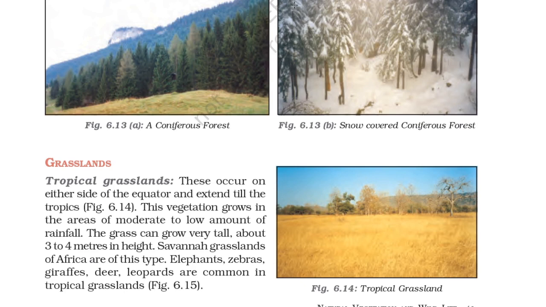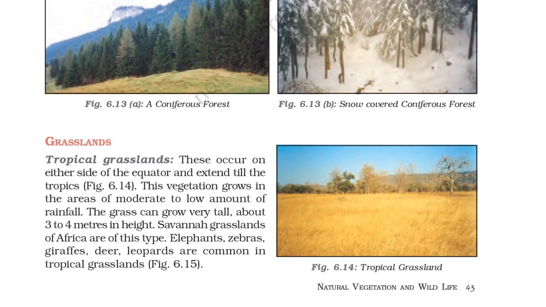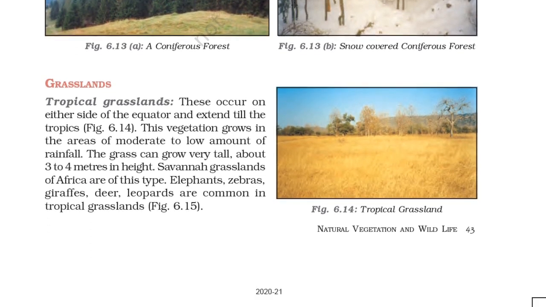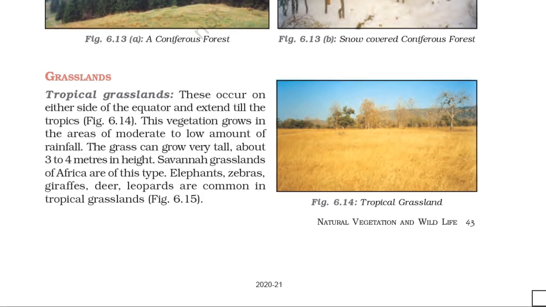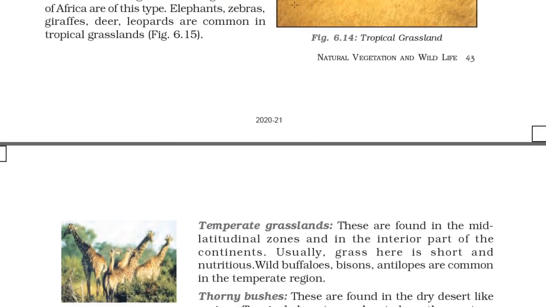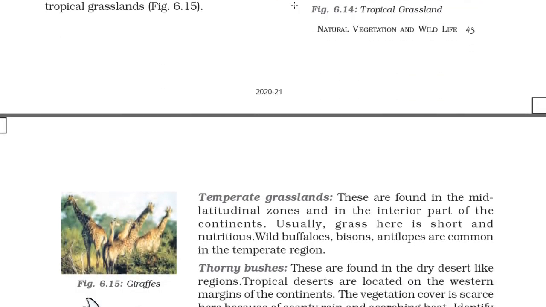Grasslands, tropical grasslands. These occur on either side of the equator and extend till the tropics, as you can see in figure 6.14, the tropical grassland. This vegetation grows in areas of moderate to low rainfall. The grass can grow very tall, about 3 to 4 meters in height. So grasses will grow very high. Savanna grasslands of Africa are of this type. Elephants, zebras, giraffes, deer, leopards are common in tropical grassland. So you can see in 6.15 the picture of a giraffe.